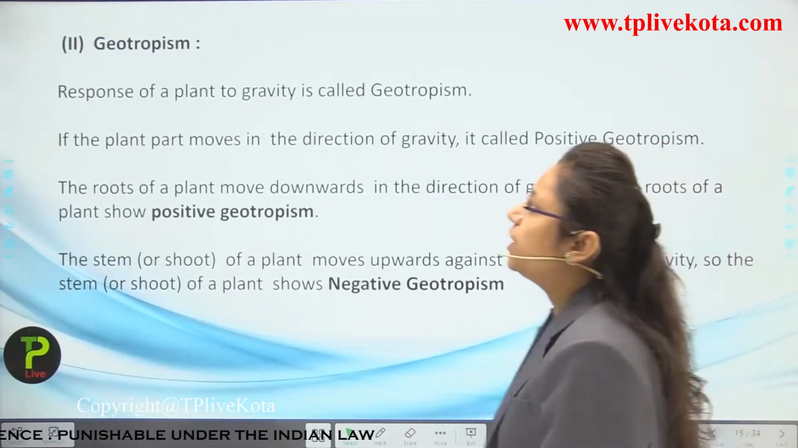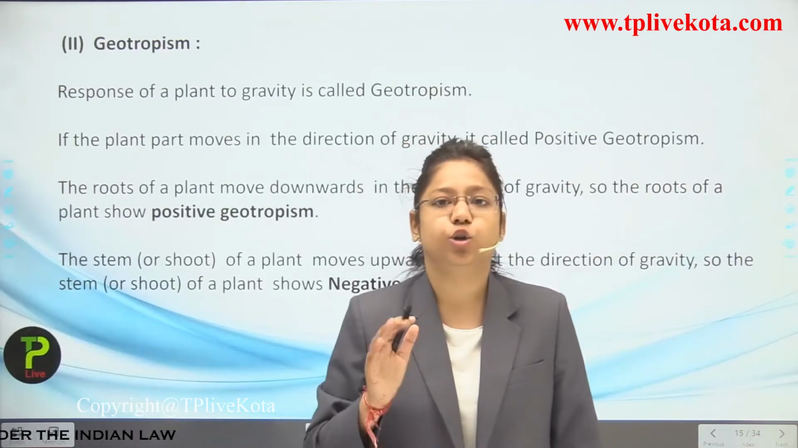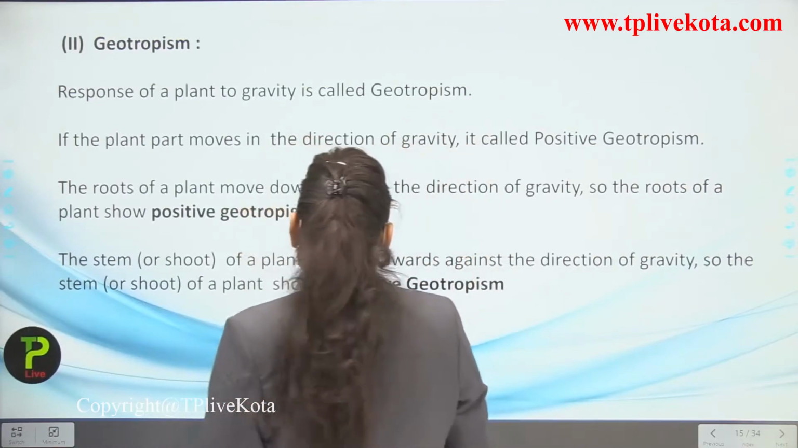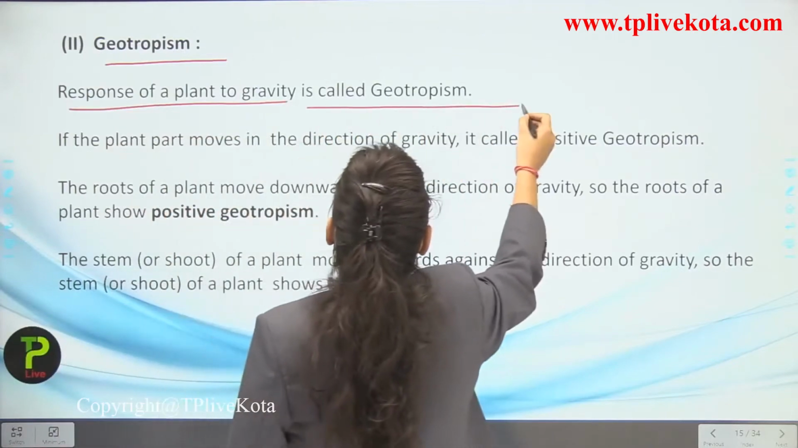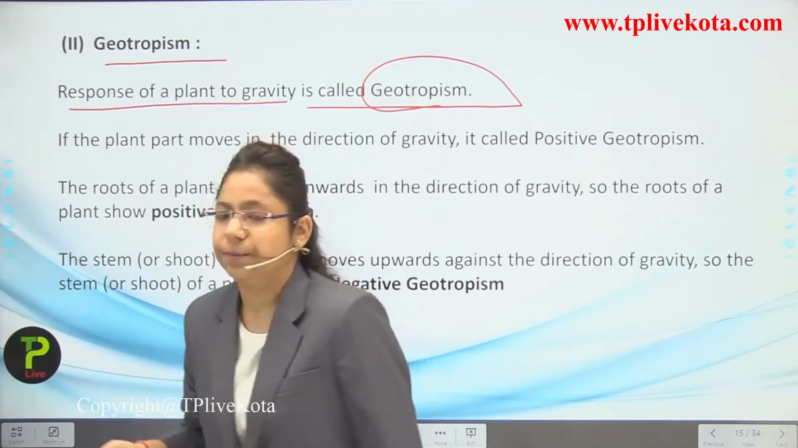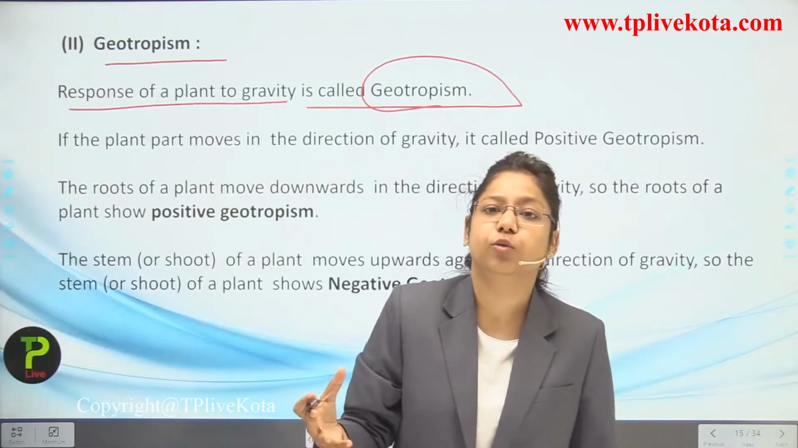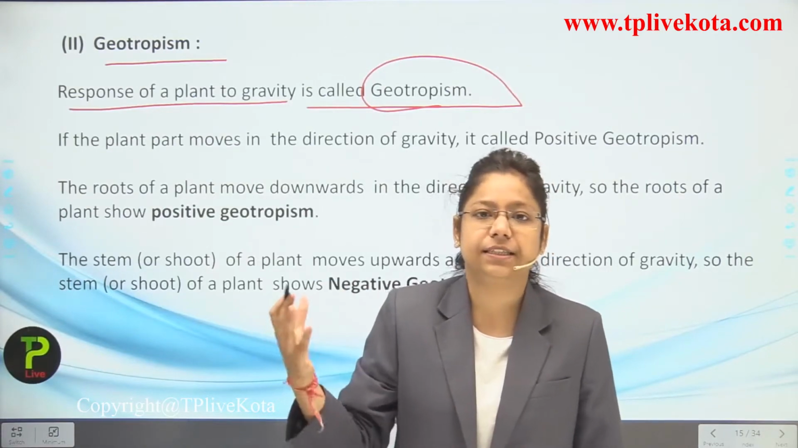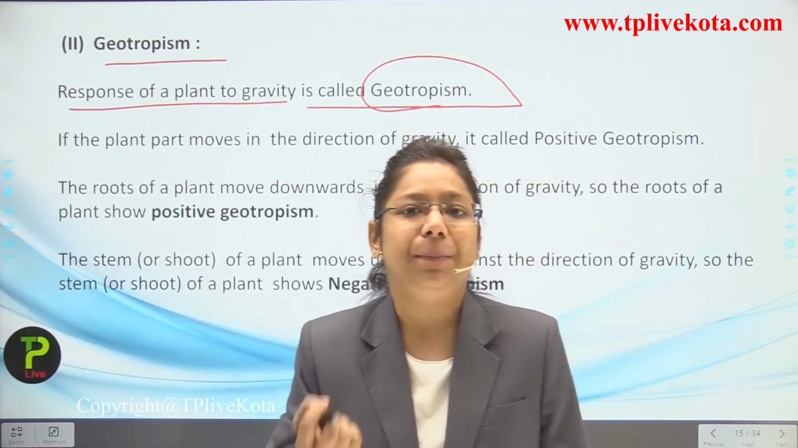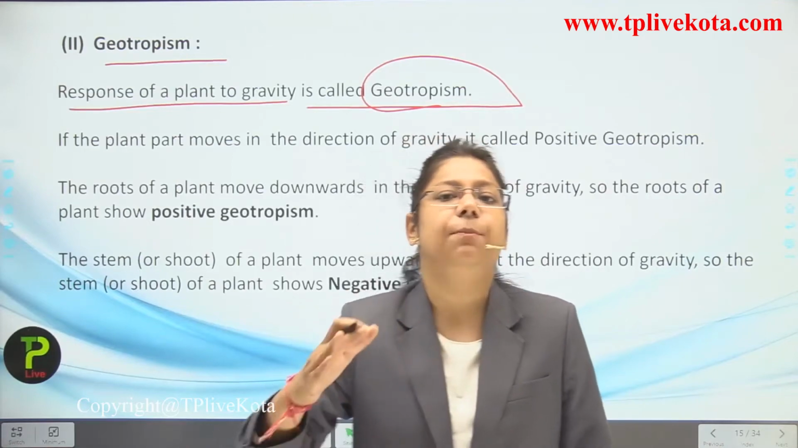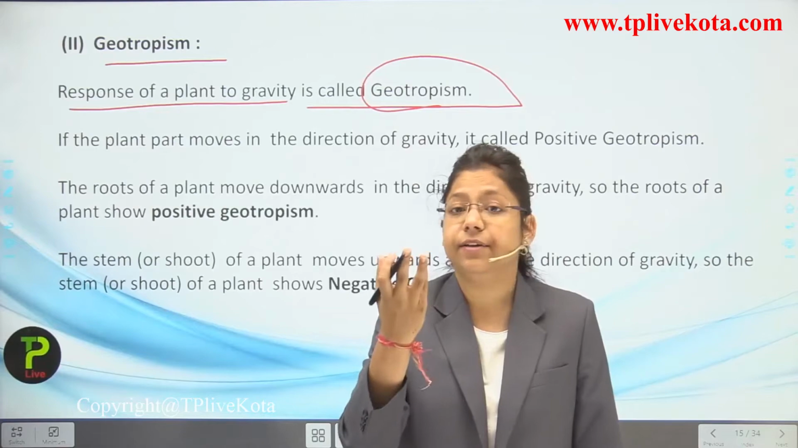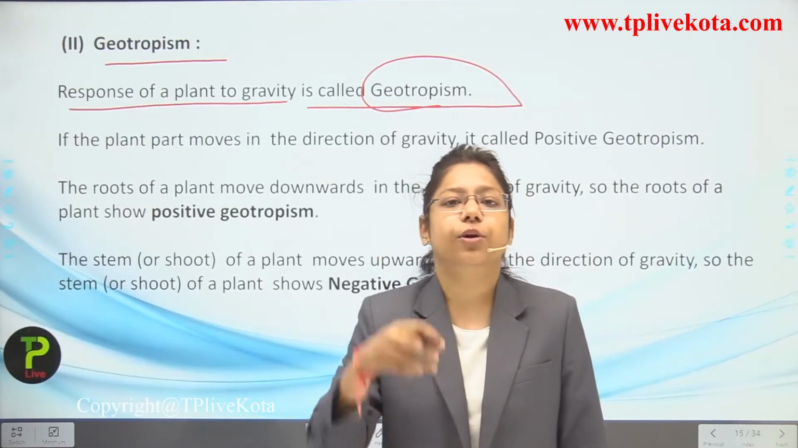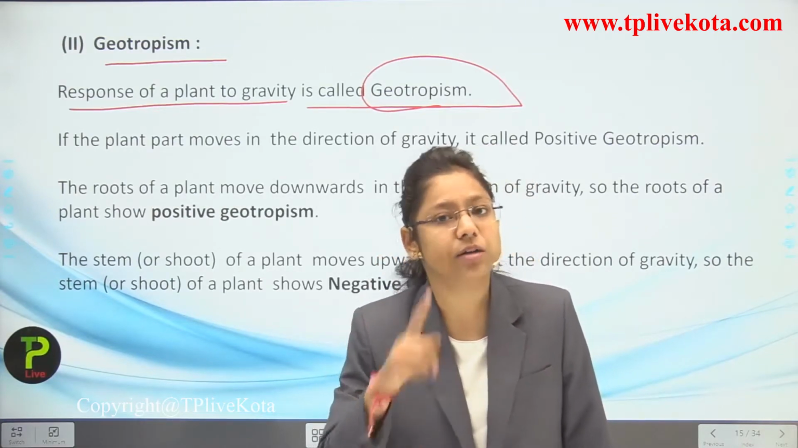Now next we are going to talk about the geotropism. Okay, so what is geotropism, students? It is the response of a plant to gravity, known as what? Geotropism. Now what is the response of the plant towards gravity and against gravity? Actually what happens is the plant leaves, or we can say the aerial parts of the plant, are going upwards, so it is against the gravity, but the roots are growing downwards, so it is towards the gravity.